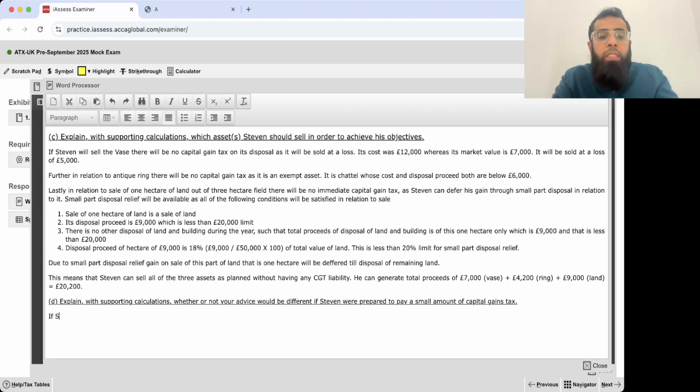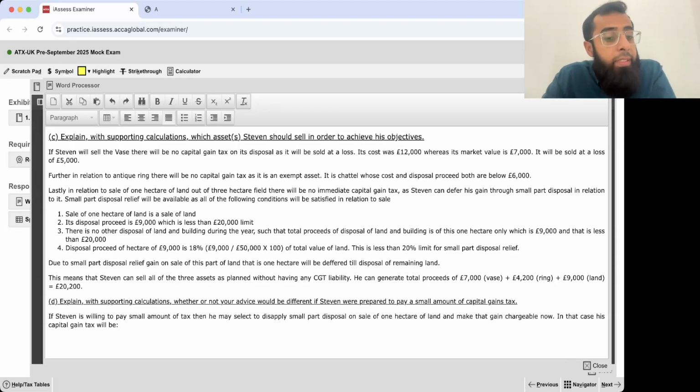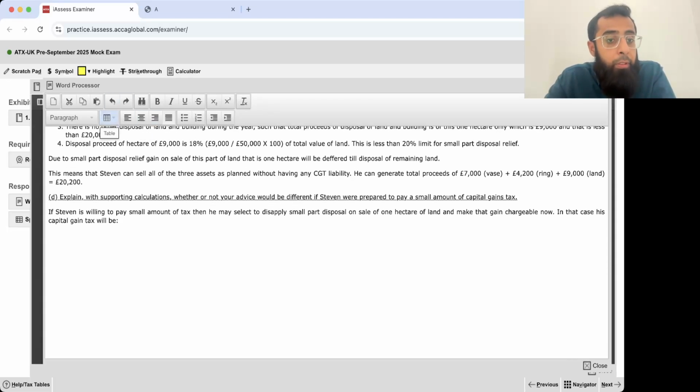If Stephen is willing to pay a small amount of tax, then he may elect to disapply small part disposal on sale of 1 hectare of land and make that gain chargeable now. In that case, what will be his capital gains tax? Let's look at it.